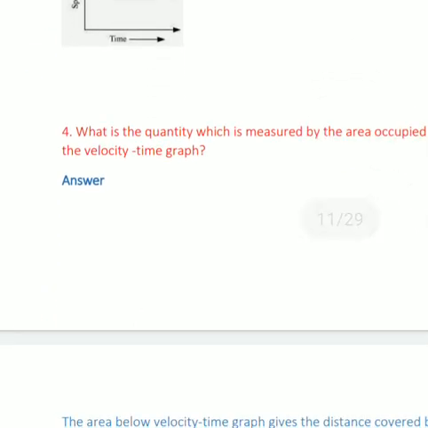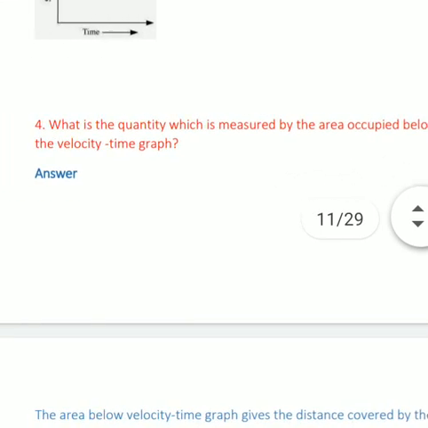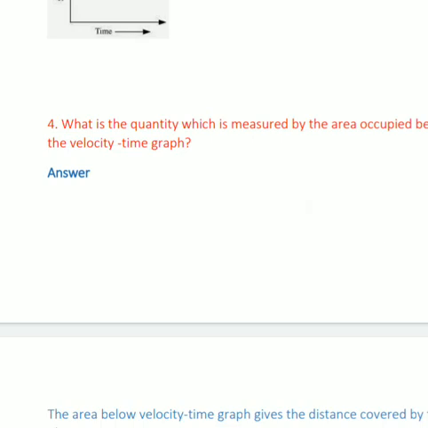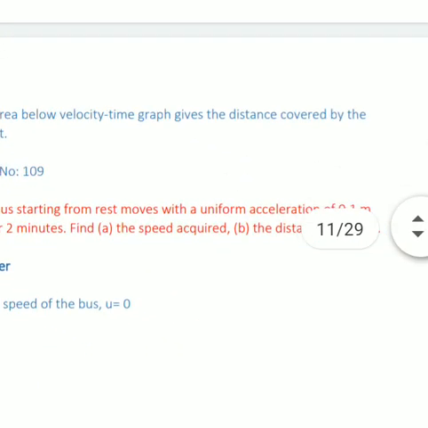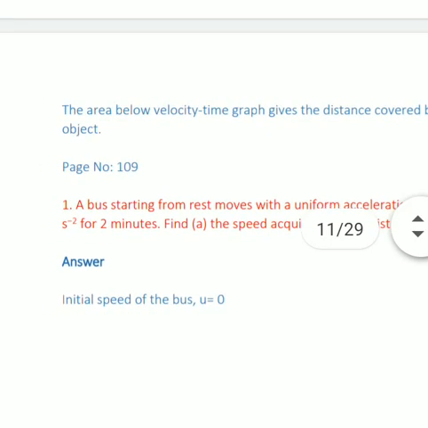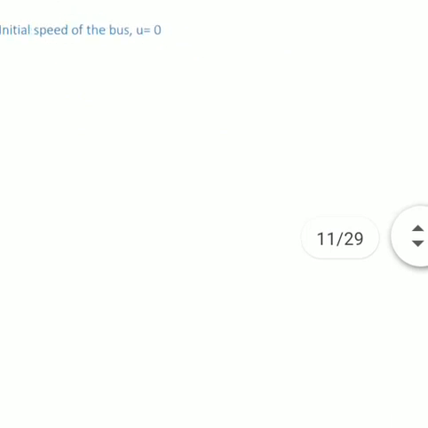Question number 4, what is the quantity which is measured by the area occupied below the velocity time graph? The area below the velocity time graph gives the distance covered by the object. Next, numericals related to equation of motion.